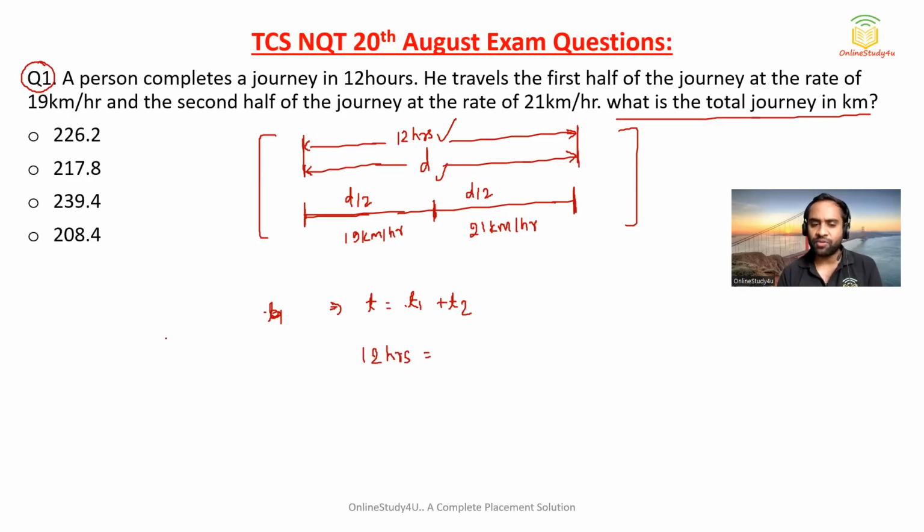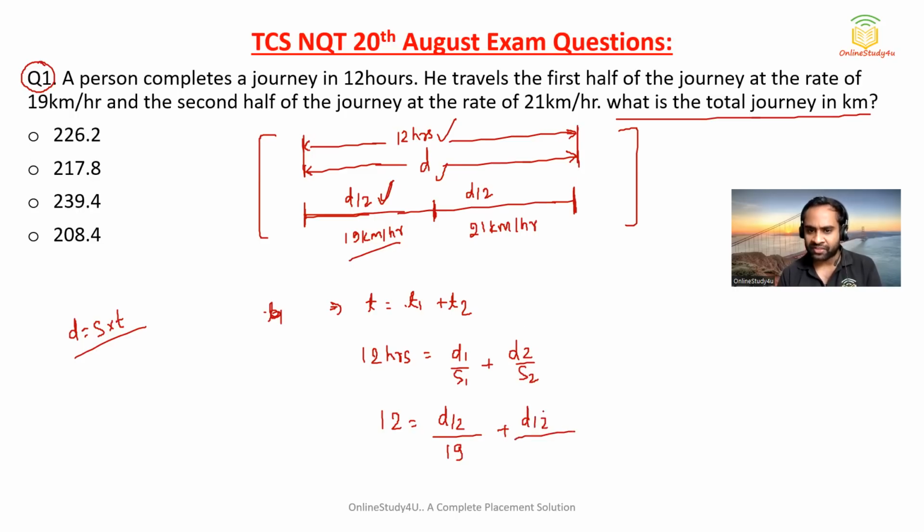And you also know the formula, distance is equal to speed into time. So t1 will be d1 by s1 and t2 will be d2 by s2. So here 12 is equal to d1, the first half distance, that means d by 2, and s1 speed is 19 km per hour. And then d2 again will be d by 2, the other half distance, and the speed is 21 km per hour.